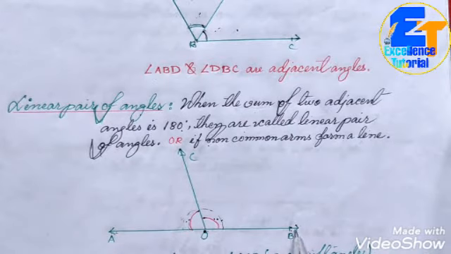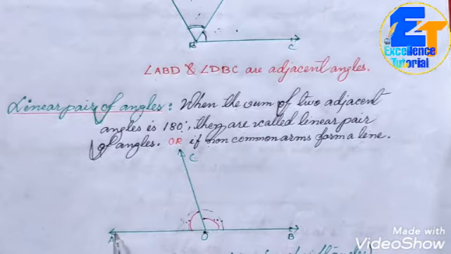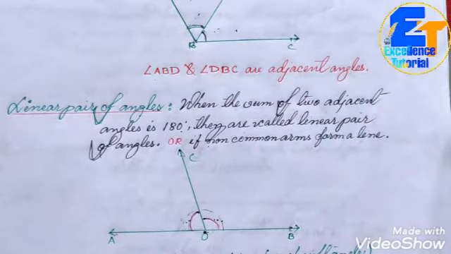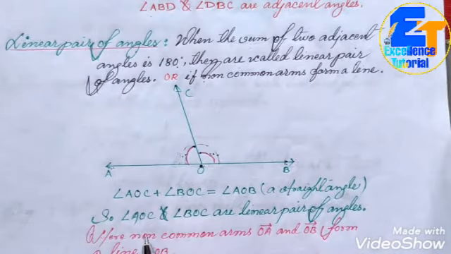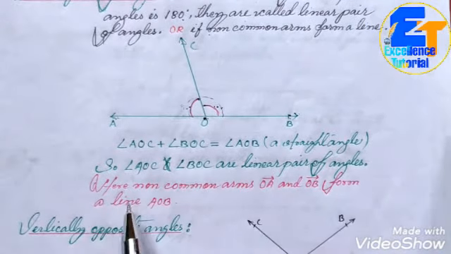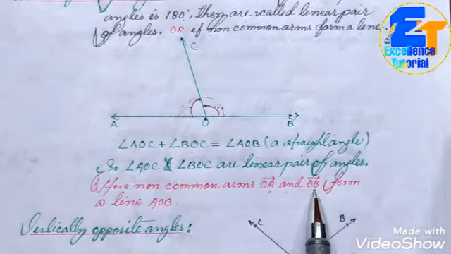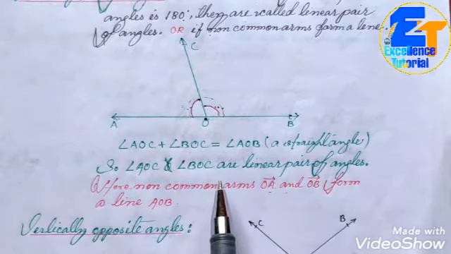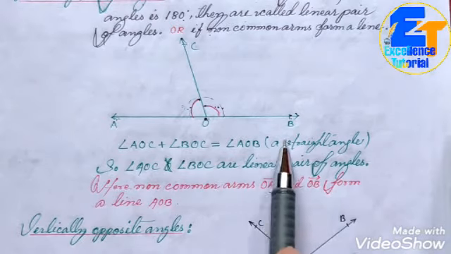So if the non-common arms form a straight line, you can see OA and OB both form a straight line AOB. This type of adjacent angle is called a linear pair of angles. Here the non-common arms OA and OB form a line AOB. Just as I explained, this is about the linear pair of angles.